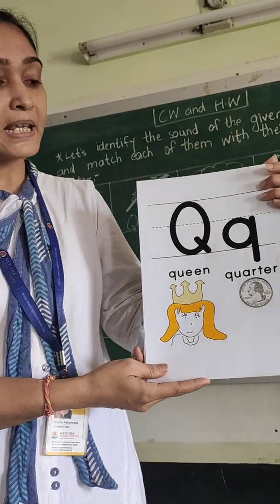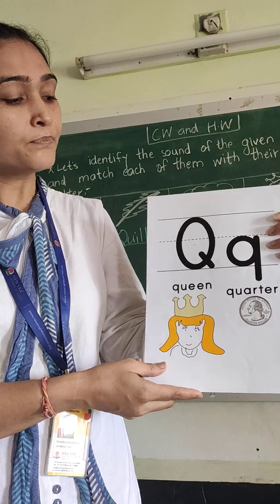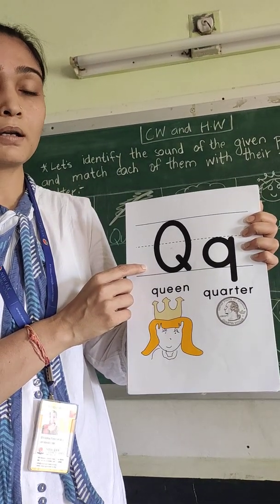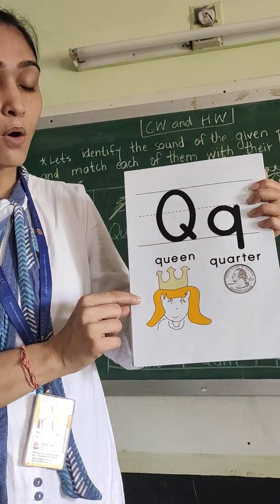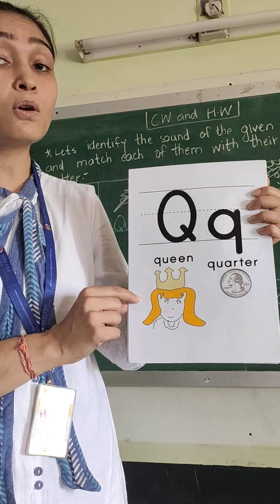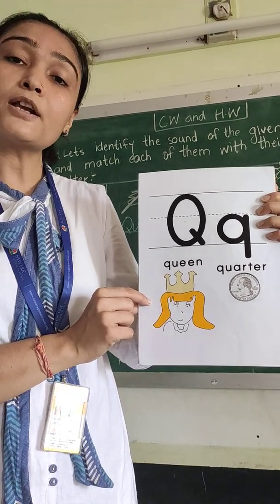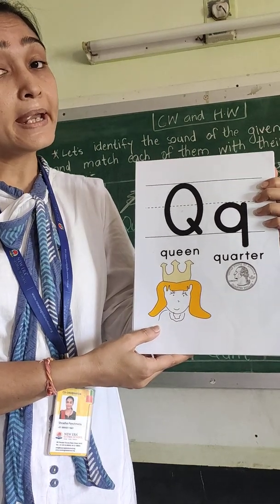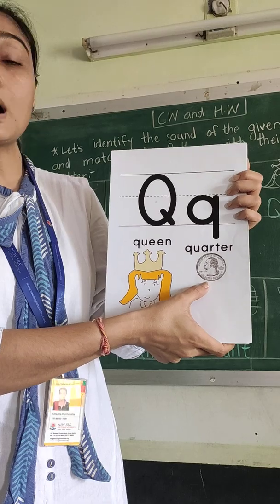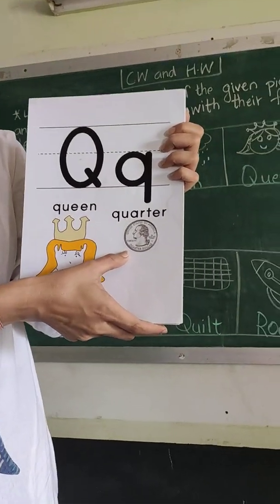Now, our today's alphabet is letter Q. What is the first two alphabets? Q and R. So what is the sound of Q, children? Q says quack. Quack quack. Queen. Have you all seen Queen? Reality में तो हमने Queen नहीं देखी होगी, but you have seen the Queen in the movie or in the cartoon. Quack quack Queen. Quack quack water.